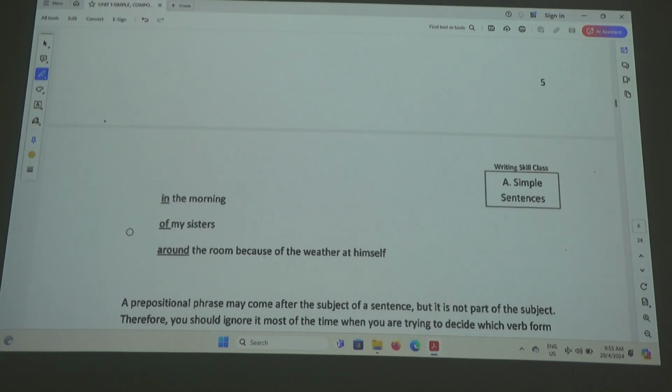In the morning, two of my sisters around the room because of the weather. Around the room. Can you actually make a sentence with this? Around the room because of the weather that is.